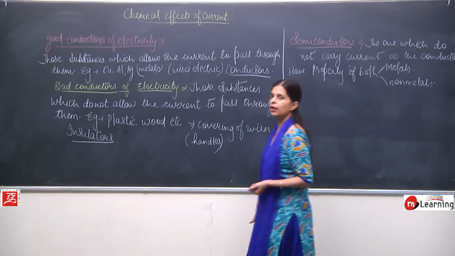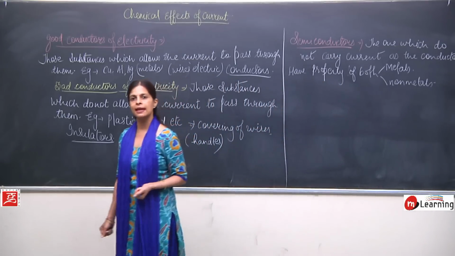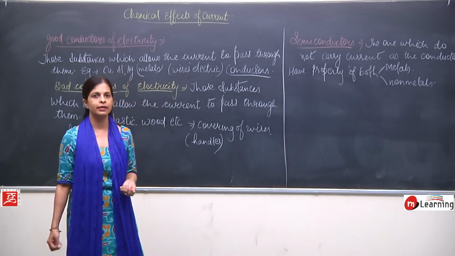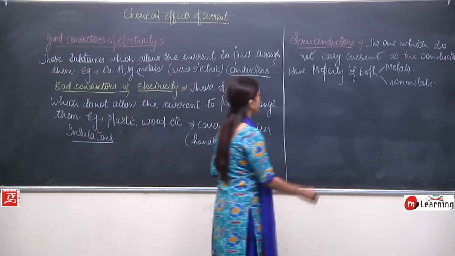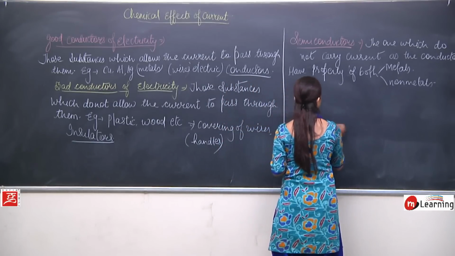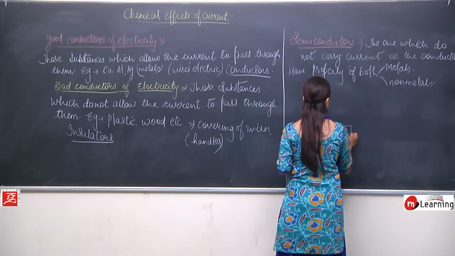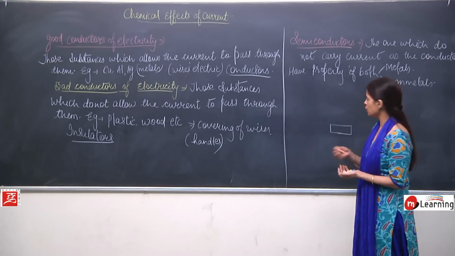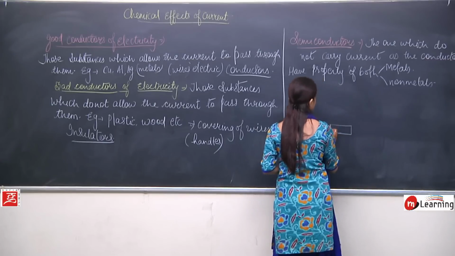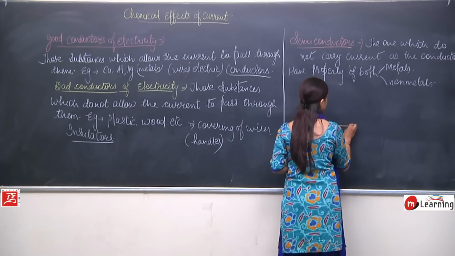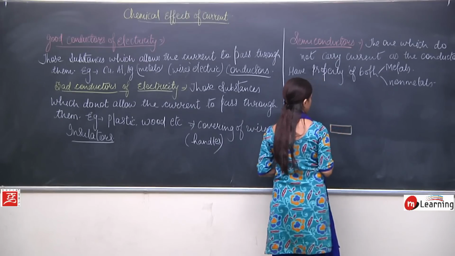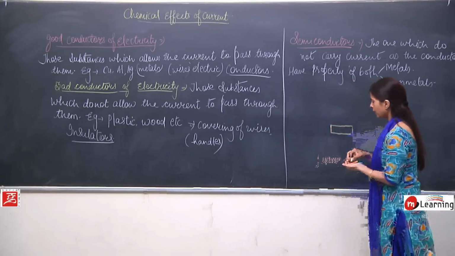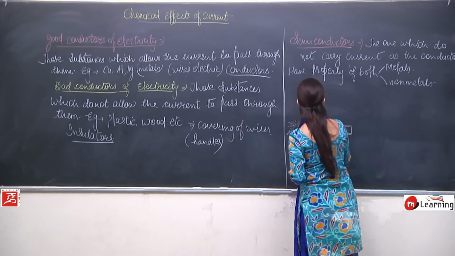Now, how to find out whether this substance is carrying current or it is not carrying current? So, we can always check. This is the substance which we need to check, whether this is carrying current or not. So, we can take the wire.